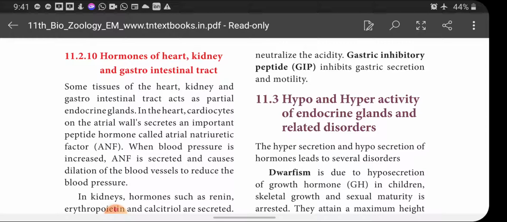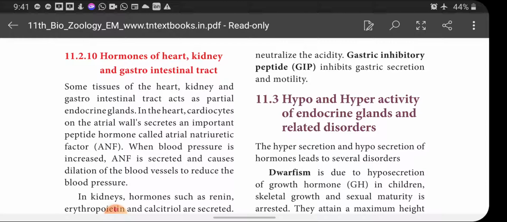But some endocrine glands function only part of the time in our life, and those are called partial endocrine glands. Sometimes the placenta during pregnancy acts as an endocrine gland and secretes hormones essential for the pregnancy, and the corpus luteum also acts as an endocrine gland for a temporary period. So those are all called partial endocrine glands.